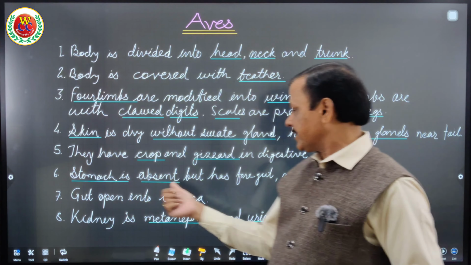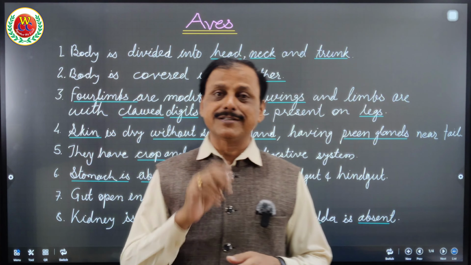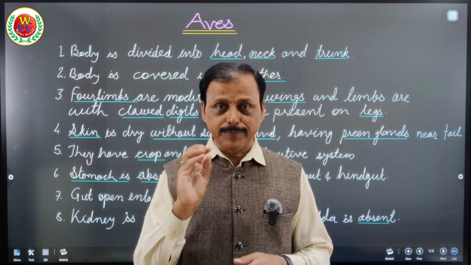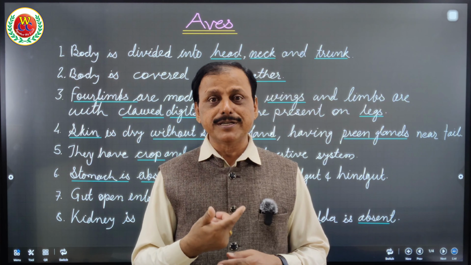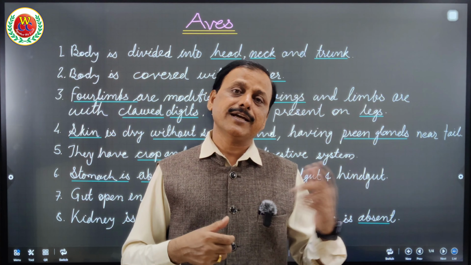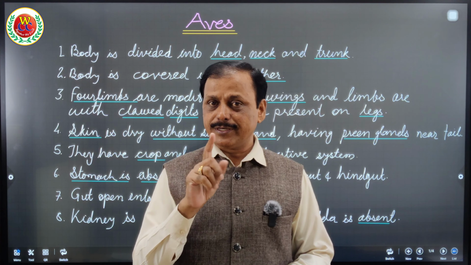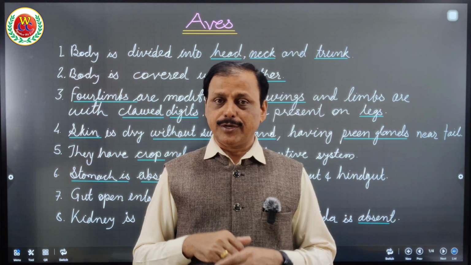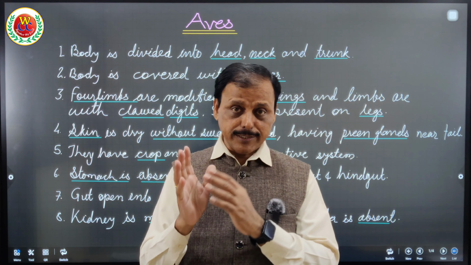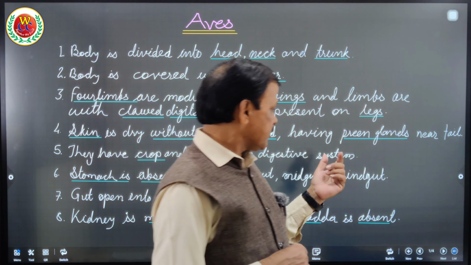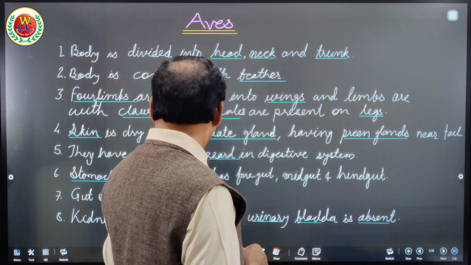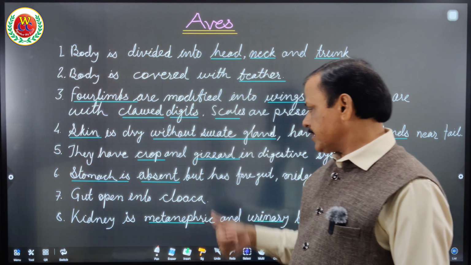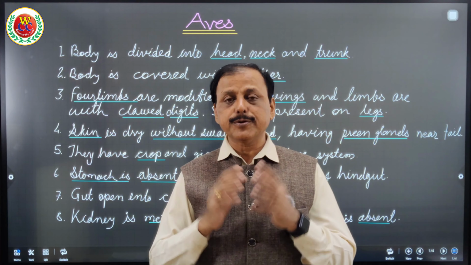Therefore, please remember as a peculiar character, the stomach is absent, but they have three guts: foregut, midgut, hindgut. The foregut is to swallow and store, as the crop and gizzard. Food passes through the gizzard into the midgut, where it is digested and absorbed, and later the hindgut. They have Malpighian bodies and hepatic caeca in the midgut and hindgut. I hope you study this, or can remember it, for birds and for insects also. Here the crop is present, the stomach is absent, with foregut, midgut and hindgut. The gut opens into the cloaca, a common opening.